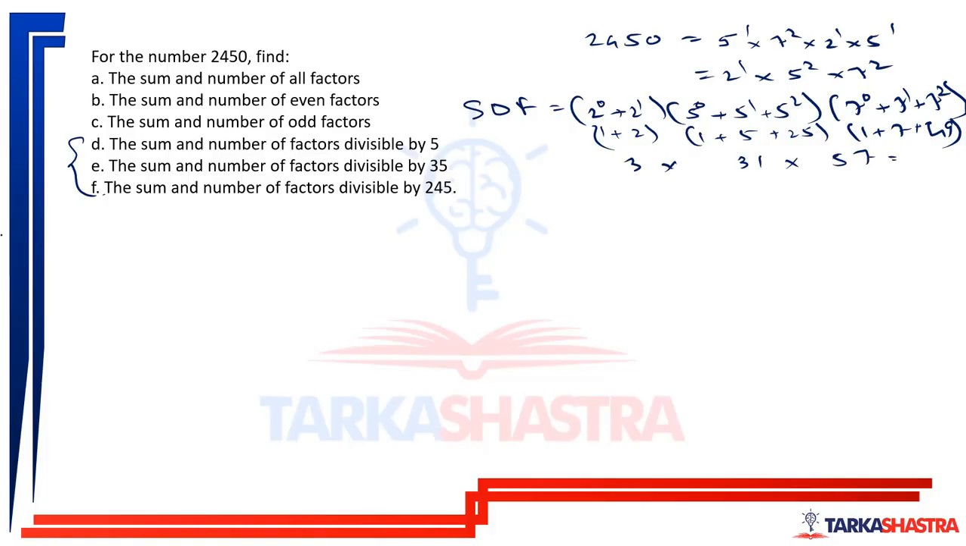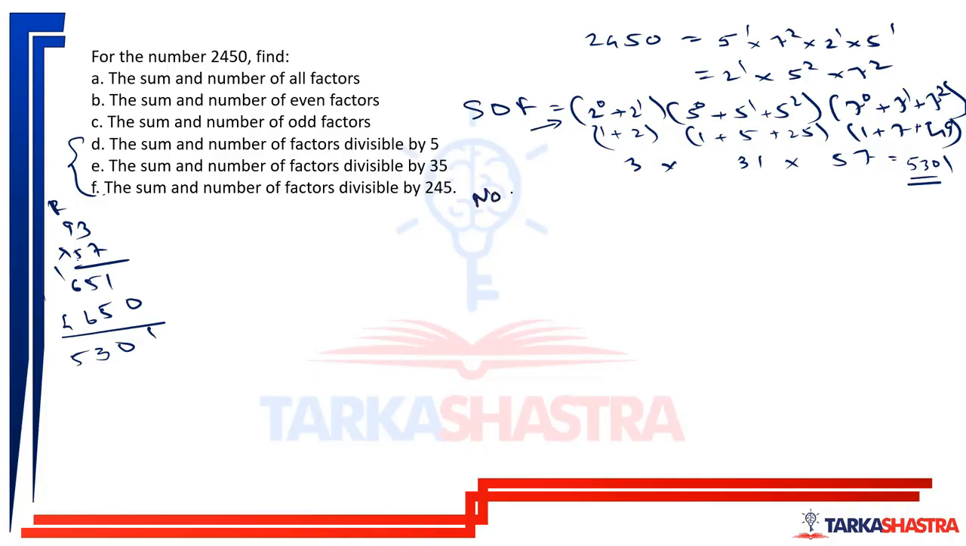So 3 into 31 is 93. 93 into 57: 1 times 3 is 3, 7 times 3 is 21, and so on. The result is 5301. 5301 is going to be the sum of the factors. This is your final answer.